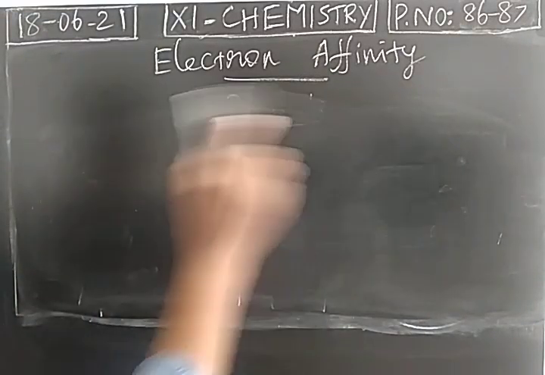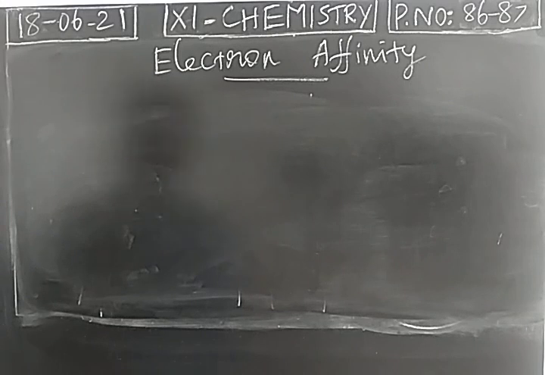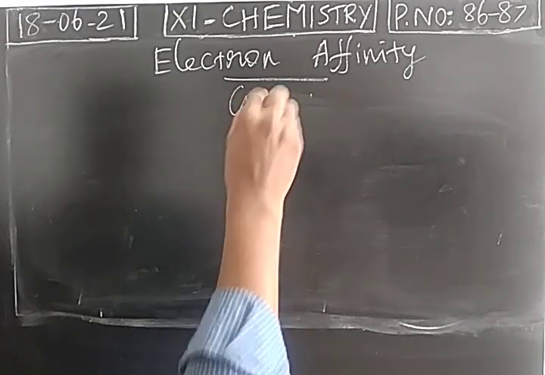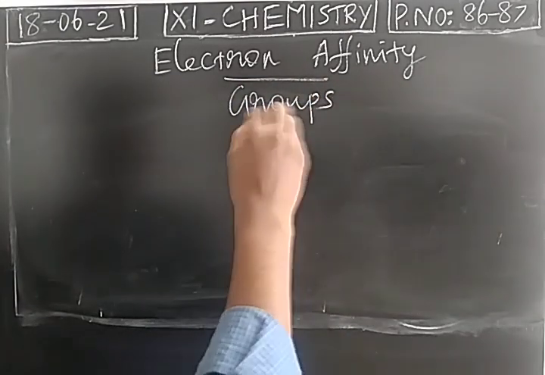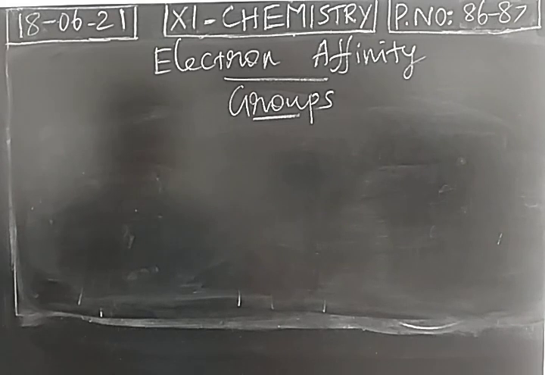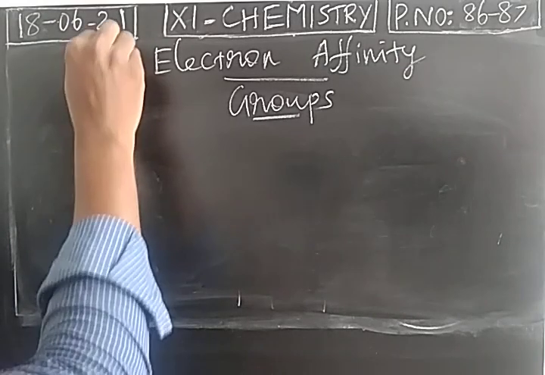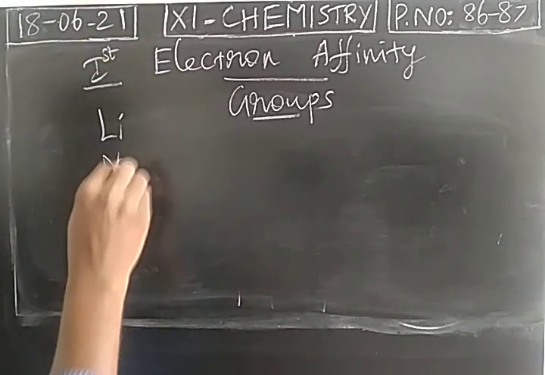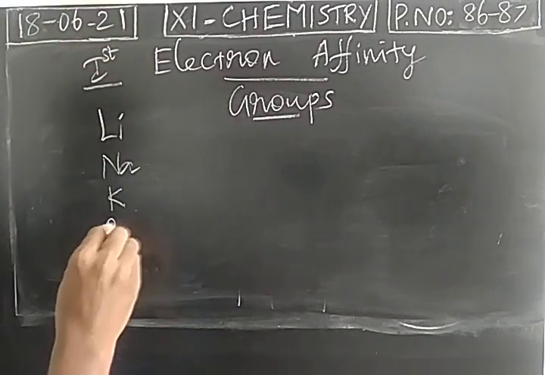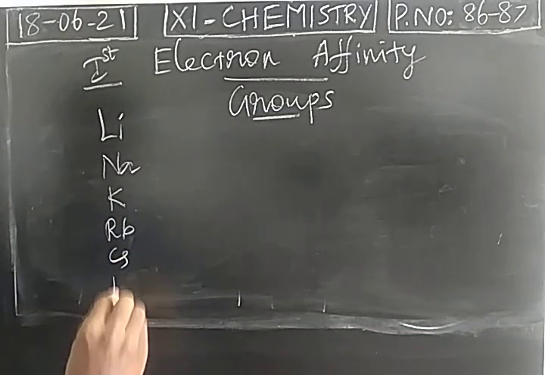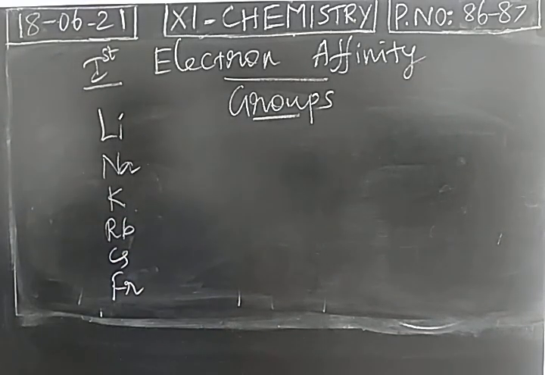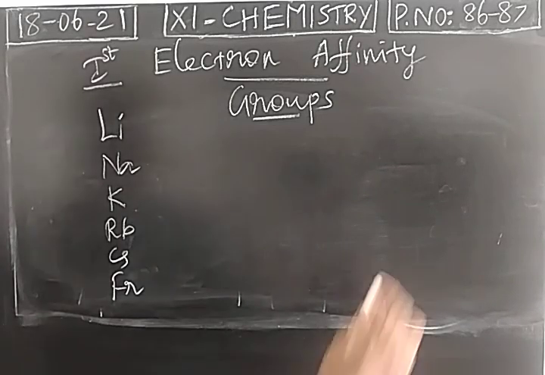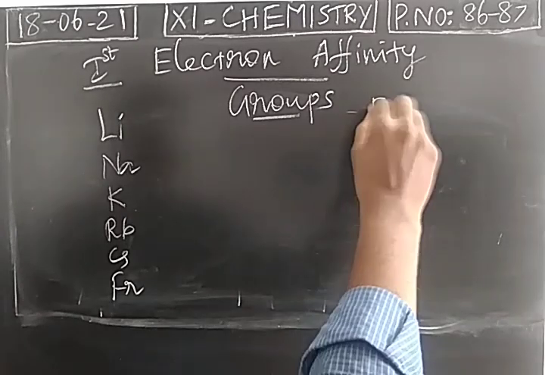Then what about the variation of electron affinity in groups? You consider the first group: lithium, sodium, potassium, rubidium, cesium, francium. So electron affinity value decreases from top to bottom in a group.